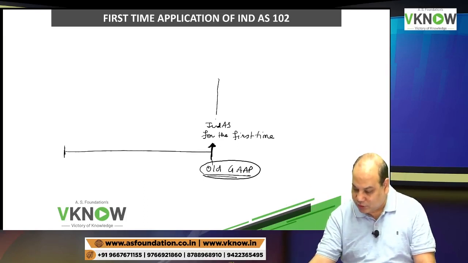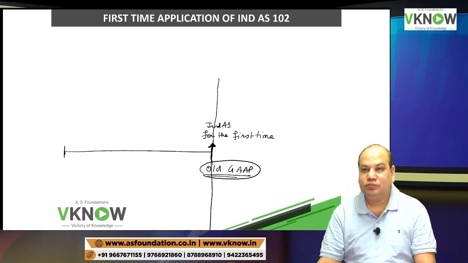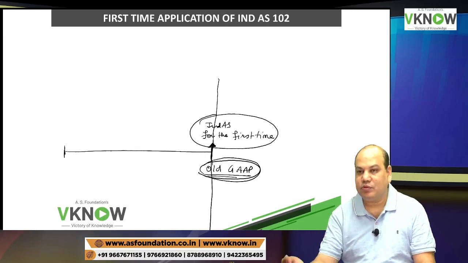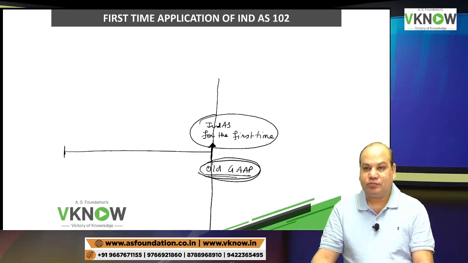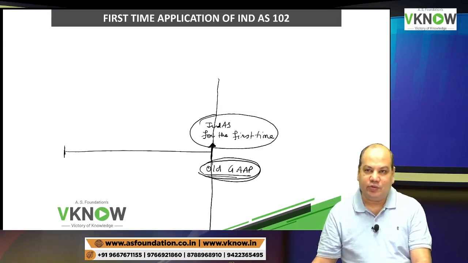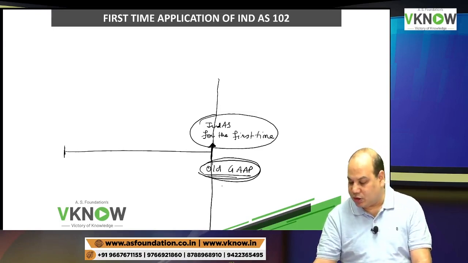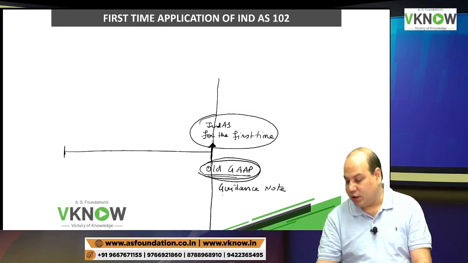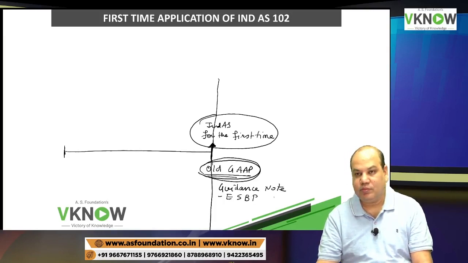So there will be a transition date. Whatever they have done under old GAAP, they have to bring it as per IND AS. The opening balances will have to be brought as per IND AS. So what we were doing earlier, we were following a guidance note on employee share based payment.